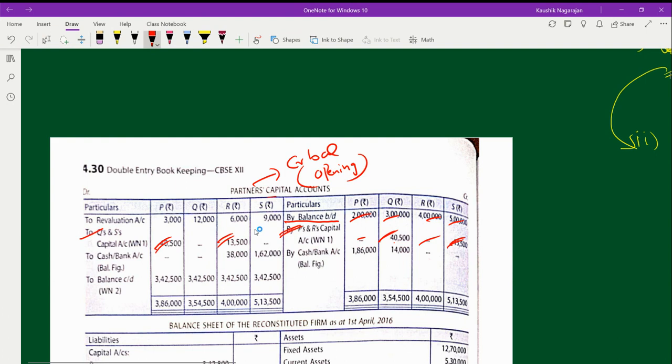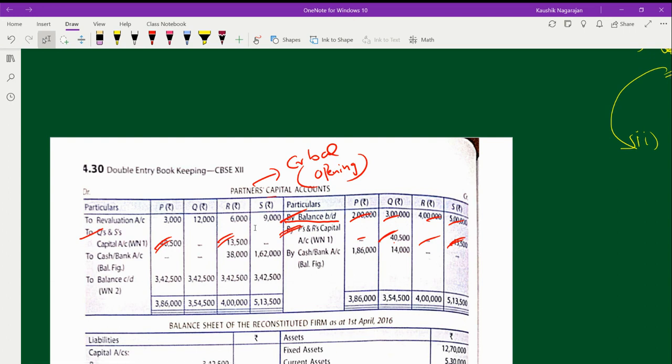Any doubt with respect to the balance brought down, and the amount of P and R's goodwill, Q and S goodwill? Hello? Any doubt up to this?